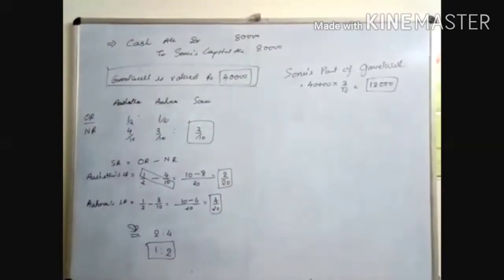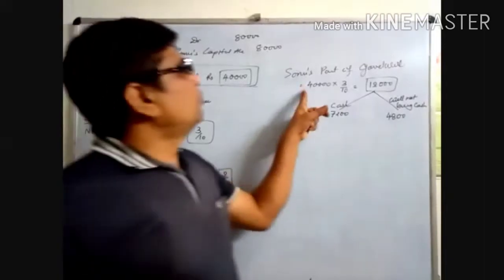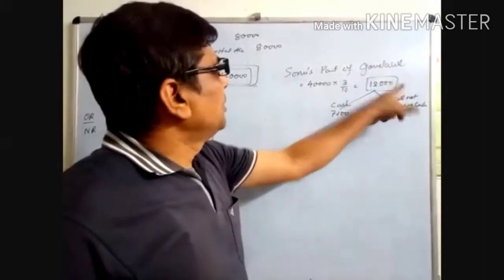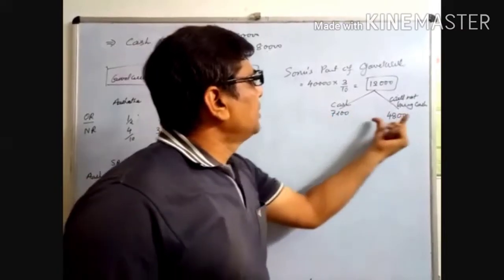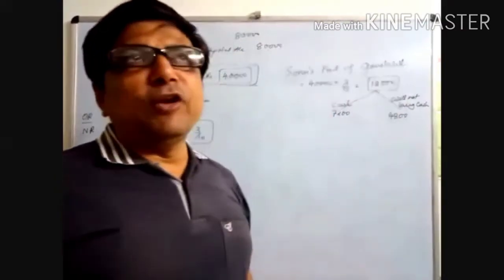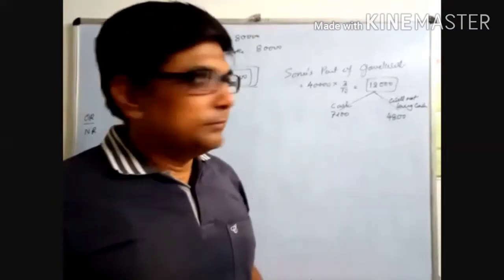Now Sonu's part of goodwill is 12,000. From this 12,000, 7200 she will bring as cash, but 4800 she will not bring as cash. Then what do we have to do?